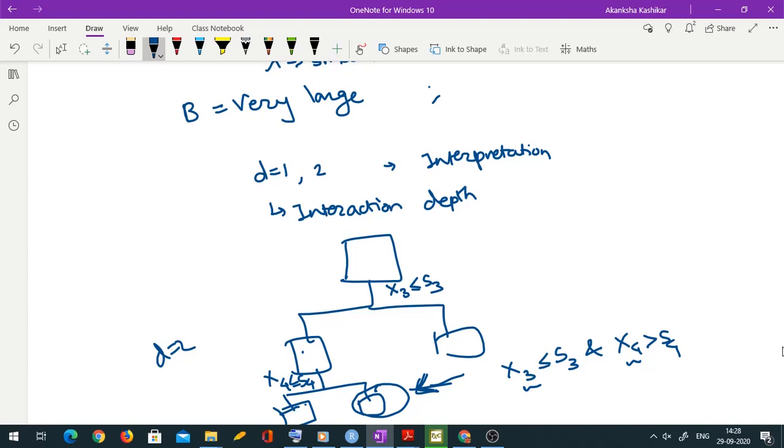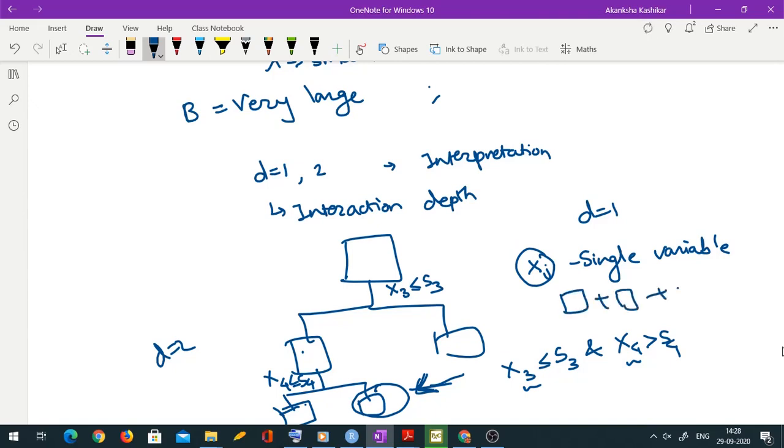Favoring D equal to 1 is useful in that sense also, because if in every tree D is 1, in every tree your criterion depends on a single variable only. Your final prediction is just a scaled addition of those single variable terms, with lambda sitting over here, so it becomes a linear model.